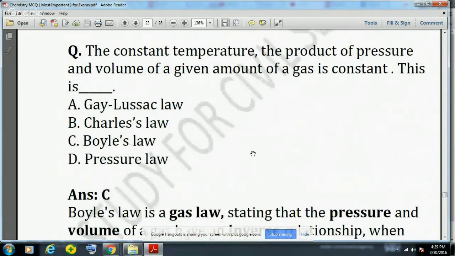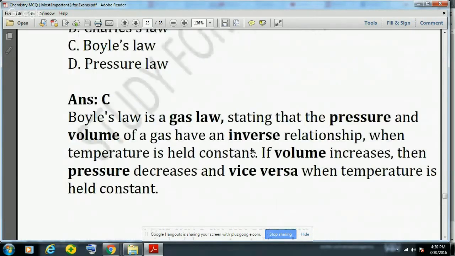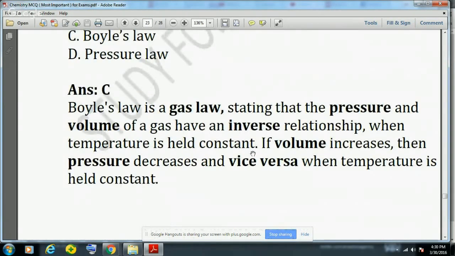Another question: at constant temperature, the product of pressure and volume of a given amount of gas is constant. So this is known as Boyle's law. Boyle's law is a gas law. It states that pressure and volume of a gas have an inverse relationship, meaning PV equals constant. So if you take the V on the other side, P is proportional to 1 by V, or pressure is inversely proportional to the volume.